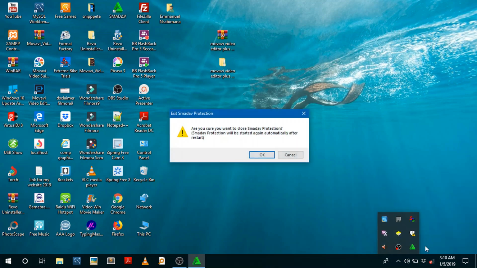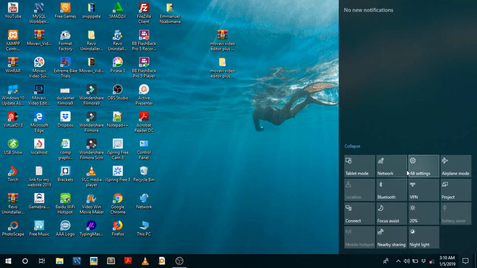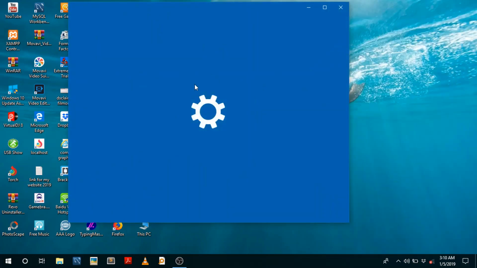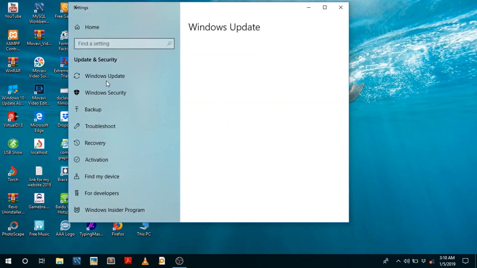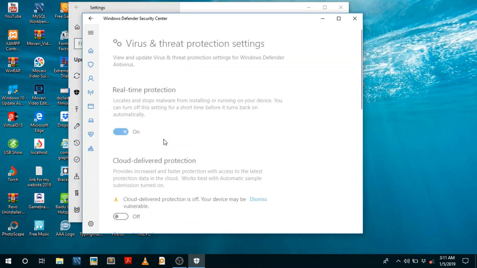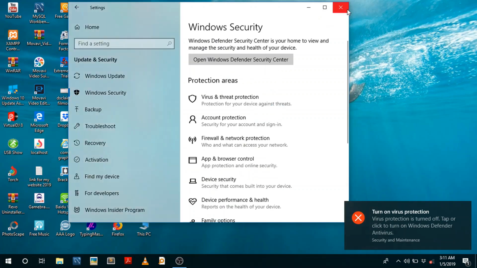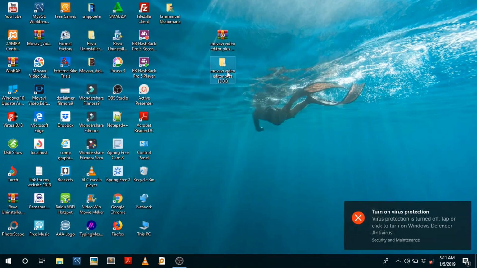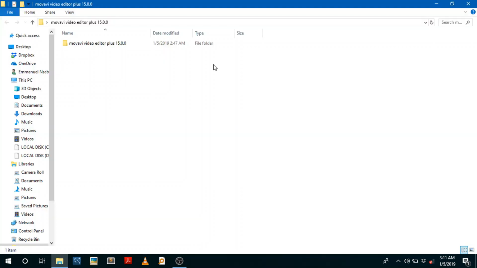So I'm gonna exit that. To disable Windows Defender, go to settings, then go to update and security, then go to Windows Security. There you go, go to virus and threat protection. You know that's gonna pop up, click on virus. Please disable that. There you go, like that. Then right click on the folder and click on open.